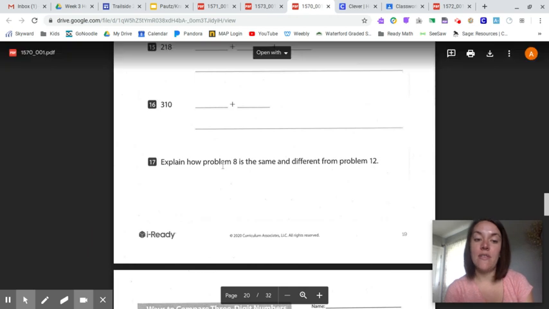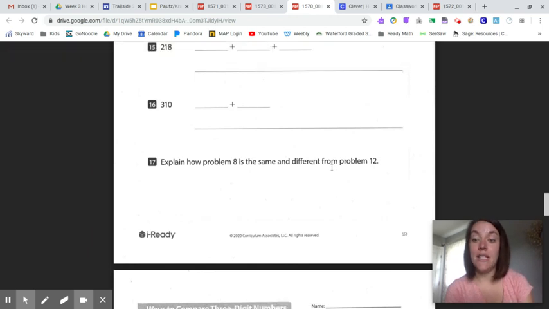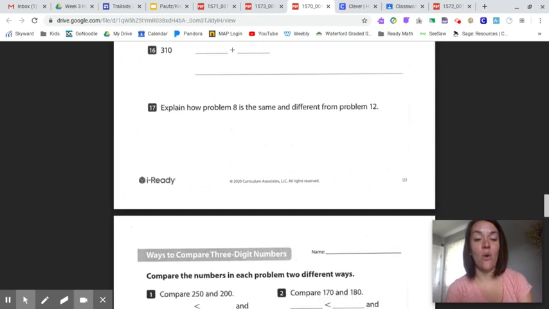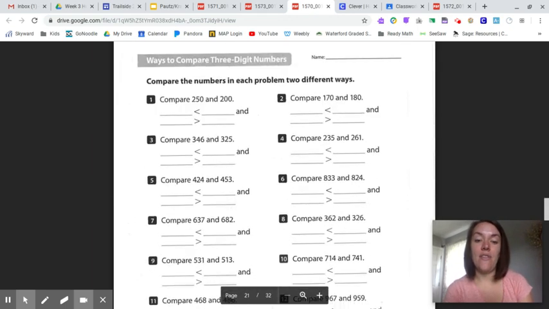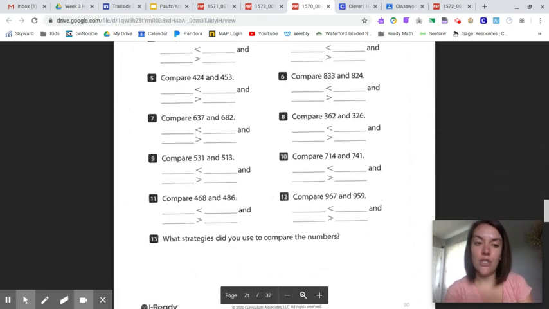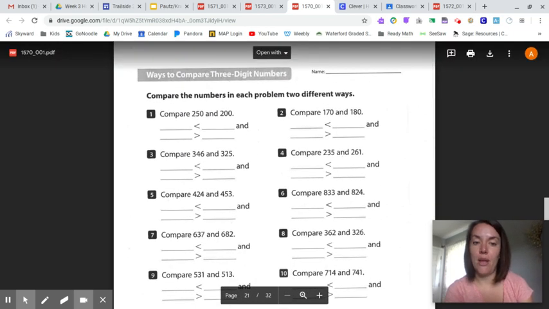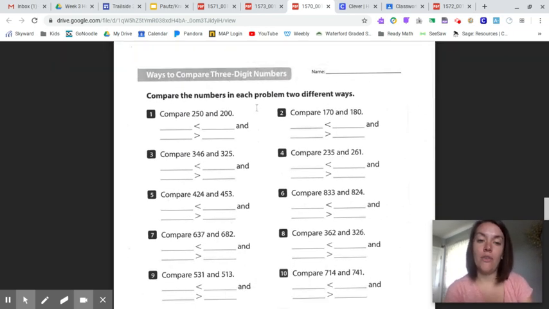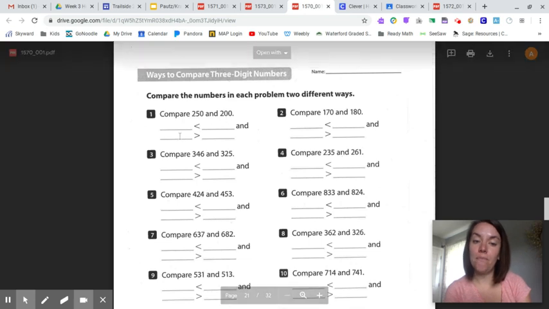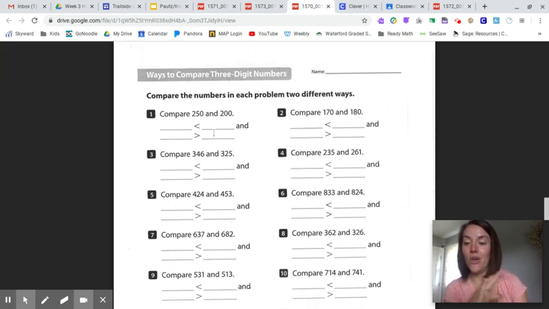And then for number 17, don't forget to explain how problem 8 is the same and different from problem 12. So how is it same? How is it different? And then the very last page you have to do today is the comparing 3-digit numbers. So it asks you to compare, for the first one, 250 and 200. And then it has the sign going both ways. So you have to put both 250 and 200 in the correct spots, no matter which way the sign is facing, if it's greater than or less than. I think you can figure out that it's just the reverse if you're doing it.